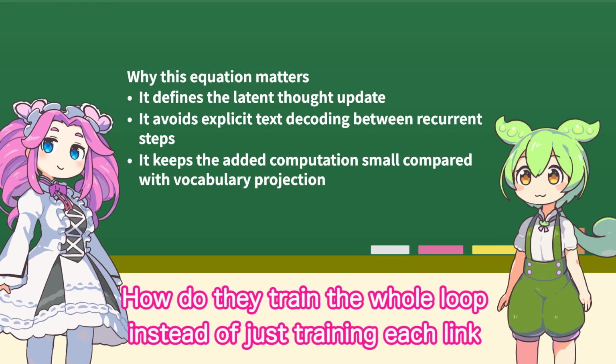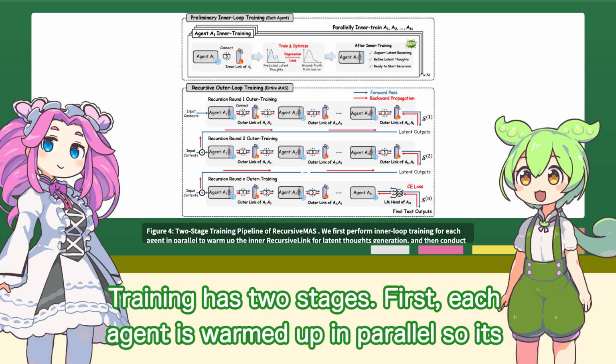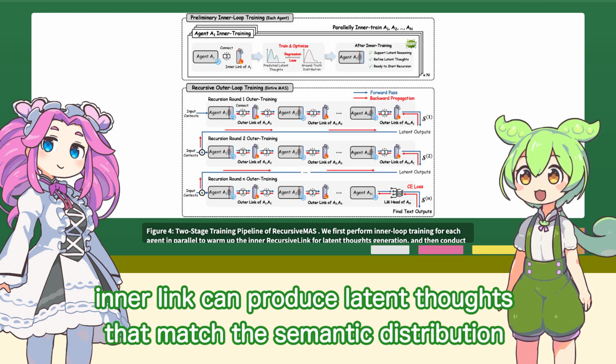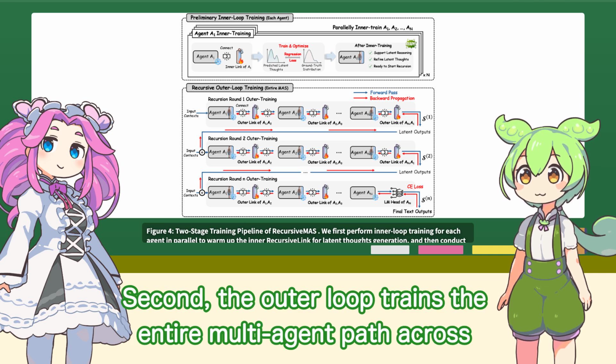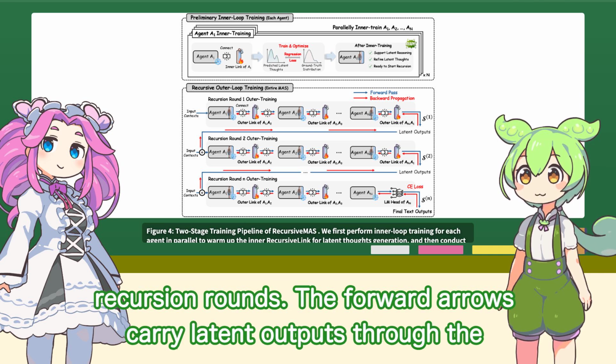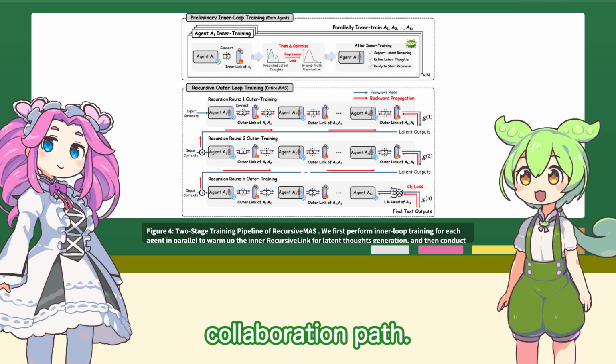How do they train the whole loop instead of just training each link separately? Training has two stages. First, each agent is warmed up in parallel, so its inner link can produce latent thoughts that match the semantic distribution of that agent's input embeddings. Second, the outer loop trains the entire multi-agent path across recursion rounds. The forward arrows carry latent outputs through the agents, while the backward arrows assign credit to the recursive collaboration path.